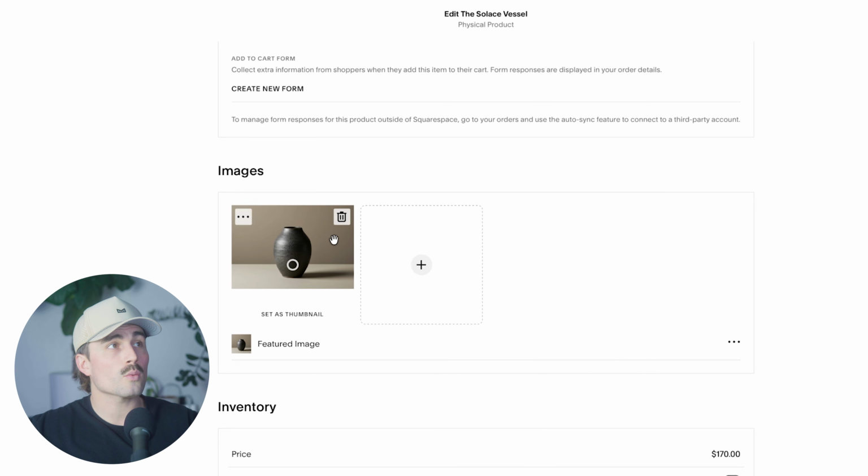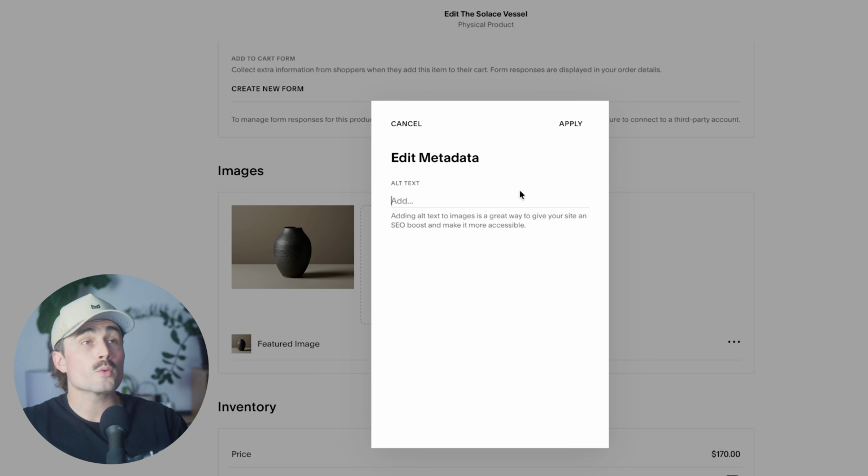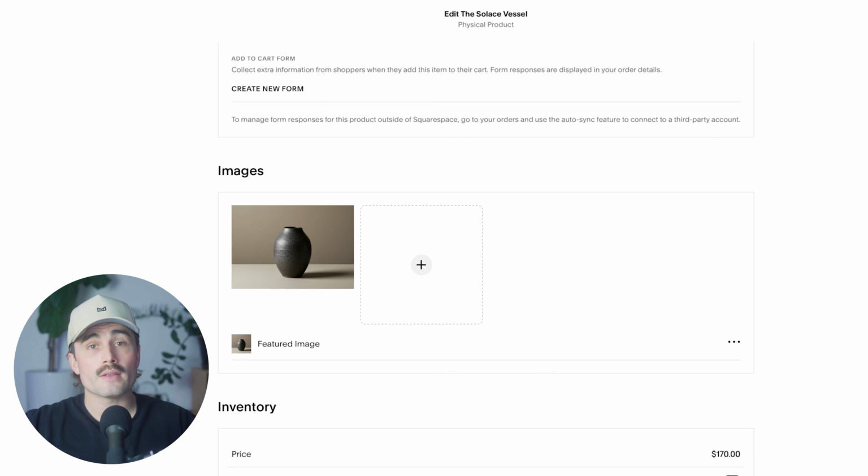If we scroll down a bit, here are where the images are. And for example, if I click on this, I can click on edit metadata, and this is where you can go ahead and insert that alt text. Again, this is super important, not only for accessibility, but for SEO as well.